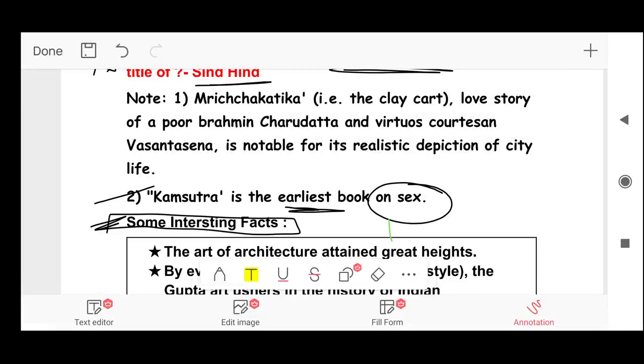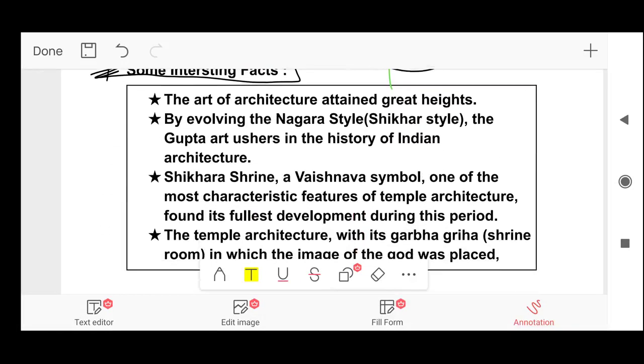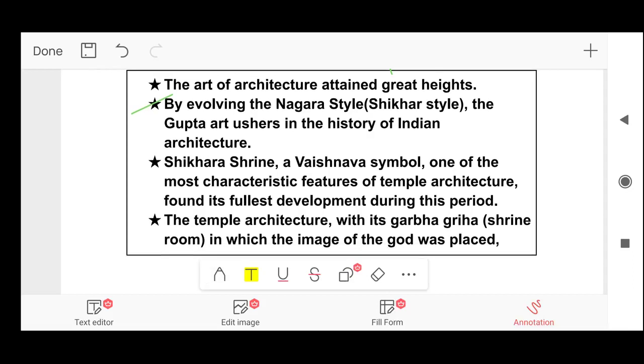The art of architecture attained great heights during Gupta time. Next point, by evolving the Nagara style, also known as Sikar style, the Gupta art ushers in the history of Indian architecture. Next point, Sikra Shreen, which is a Vaishnava symbol, one of the most characteristic feature of temple architecture, found its fullest development during this period.